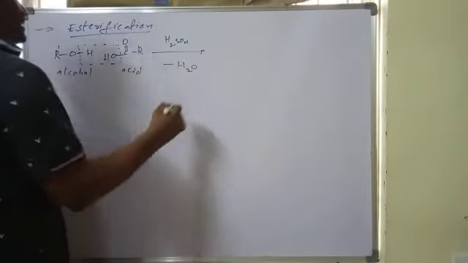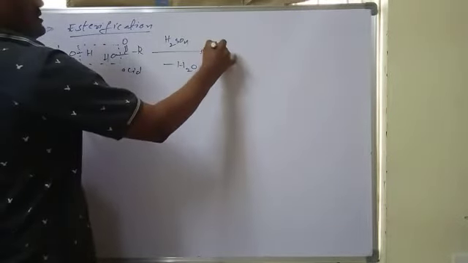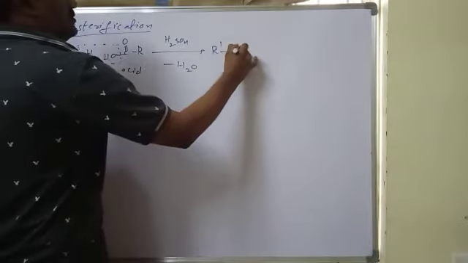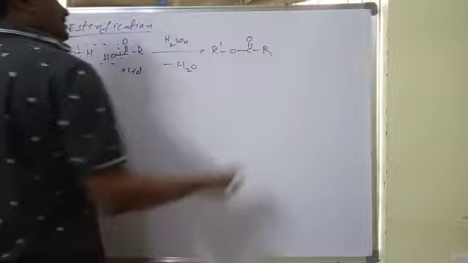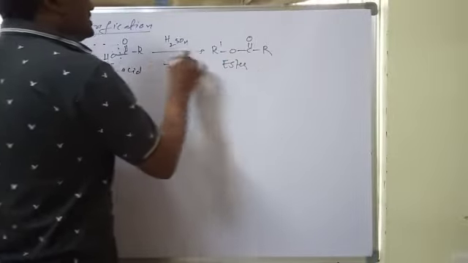In the case of alcohol, the OH bond breaks, so water can be removed, and it forms R dash O C double bond O R. This is the ester. This is a reversible reaction.